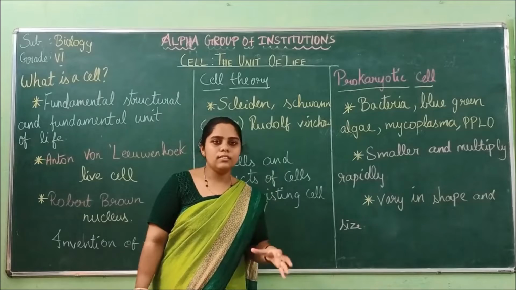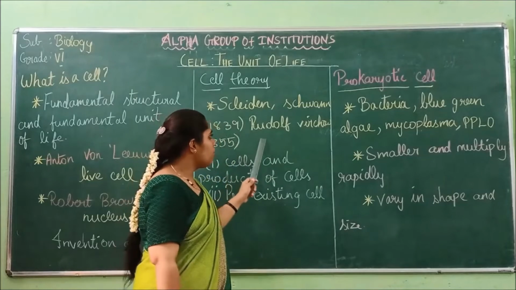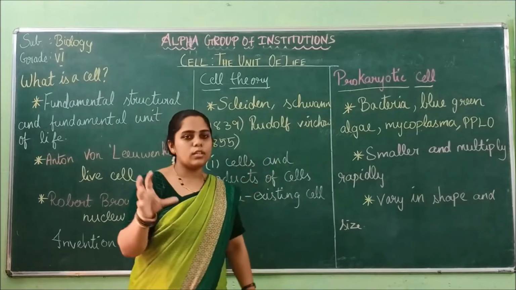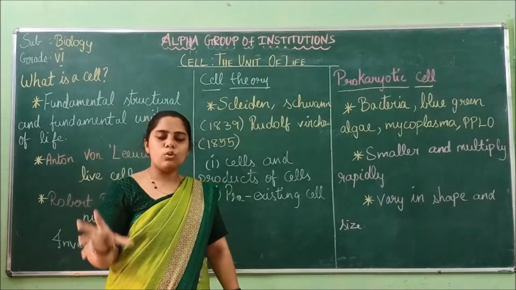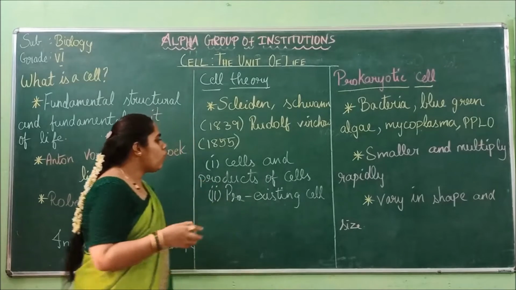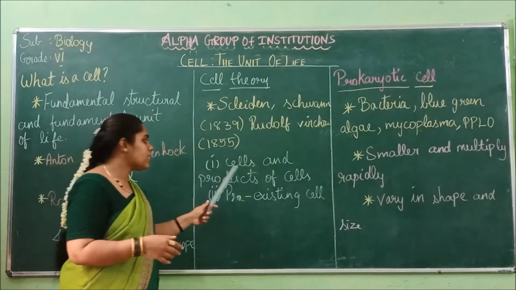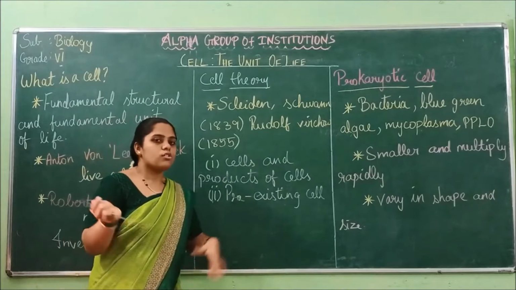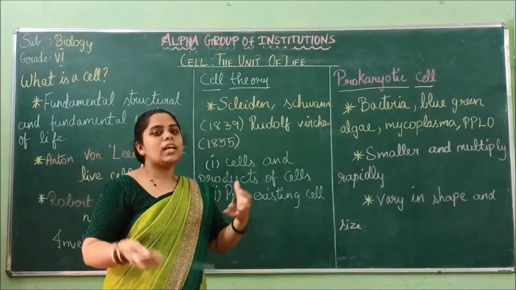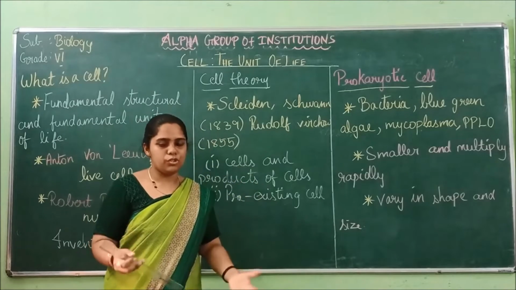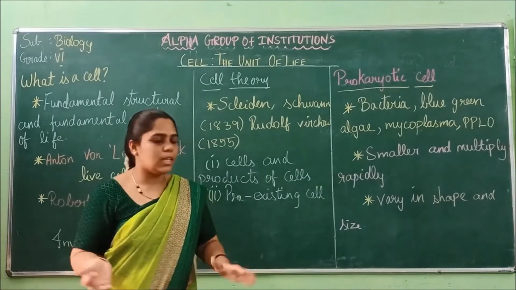So the cell theory was modified by Rudolf Virchow, but Schleiden and Schwann were the first persons who brought about the cell theory. So what was the cell theory? Cells and products of cells. A cell is there, and its products are the tissues and organ systems.